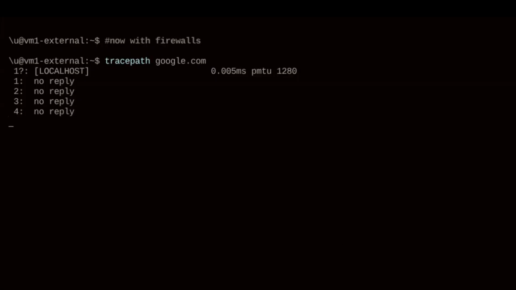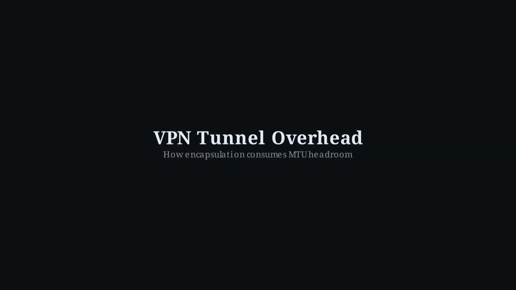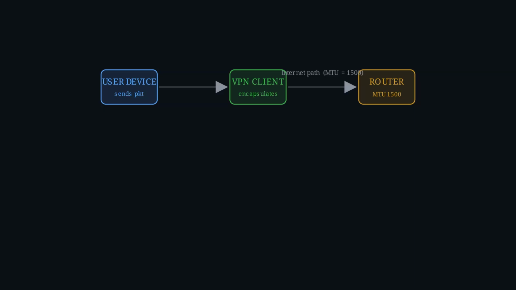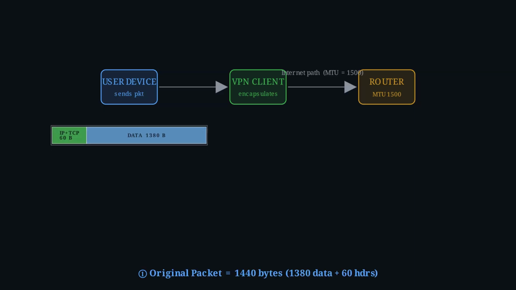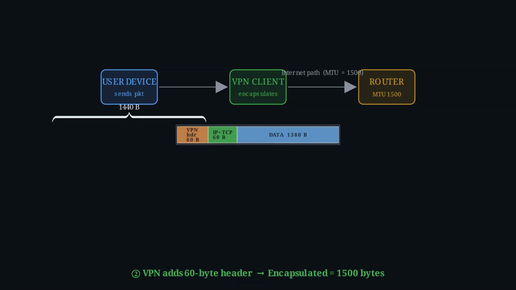This MTU chaos is a huge problem for VPNs. Think about it. When you connect to a VPN, your original packet gets wrapped inside another packet. That's encryption. That's tunneling. That extra layer adds overhead.